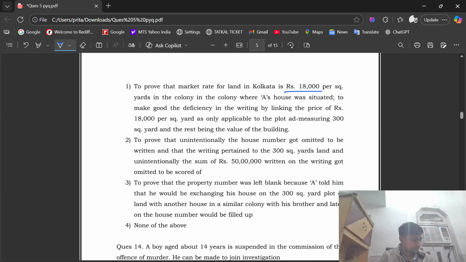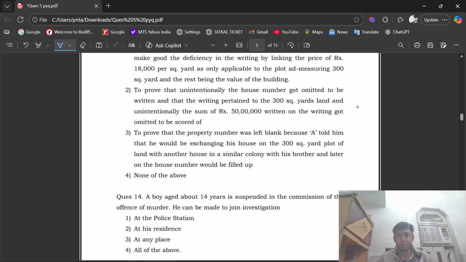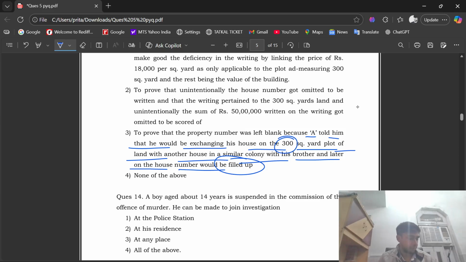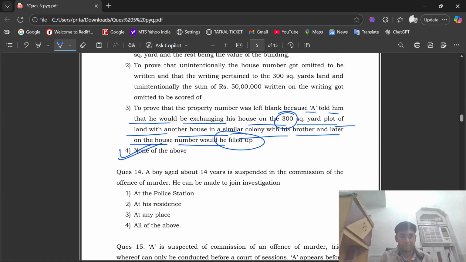Option number 3, to prove that the property number was left blank because A told him that he would be exchanging his house on the 300 square yards plot of land with another house in a similar colony with his brother, and later on the house number would be filled up. Option number 4, none of the above. Here, the right option is option number 4, that is none of the above.